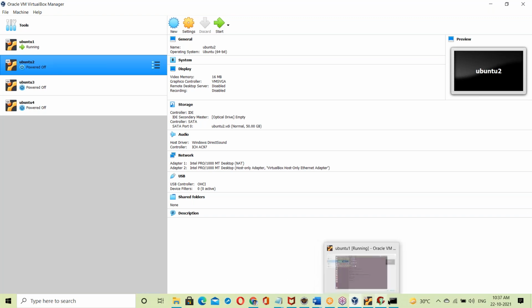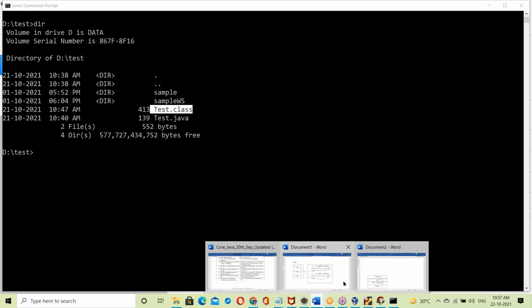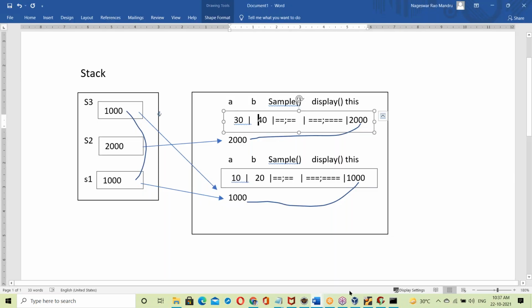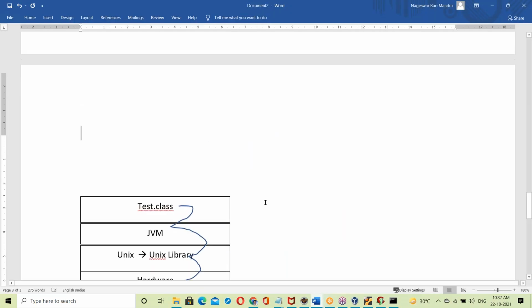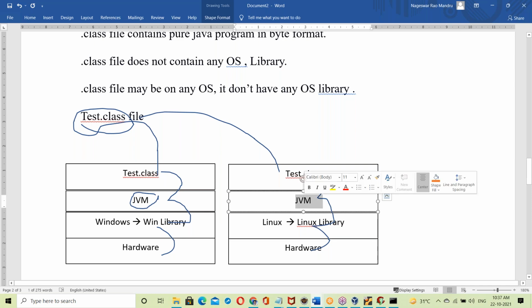Now come to Java. Suppose a dot class file is prepared on a Windows base. Moving on to Windows, the dot class file links with the Windows base library. Now the same dot class file running on a Linux base requires a JVM. Without the JVM it cannot run. So how can you get the JVM?